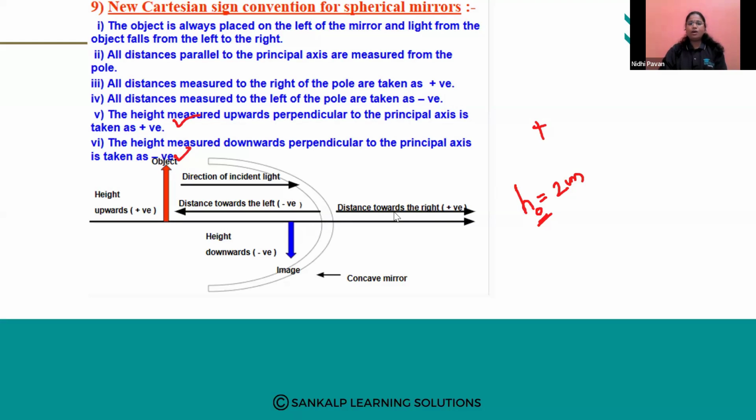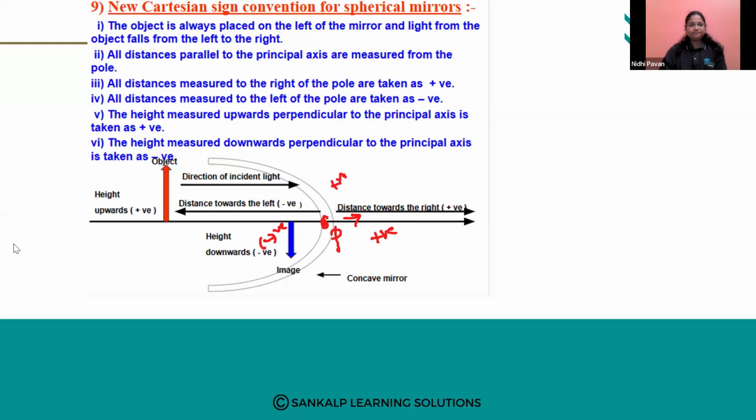First, all the distances will be measured from the pole, the center of the mirror. When we measure to the right side, we measure it as positive. When we measure from the left side, it is negative. When we measure from the upper side, it is positive. From the lower side, it is negative.